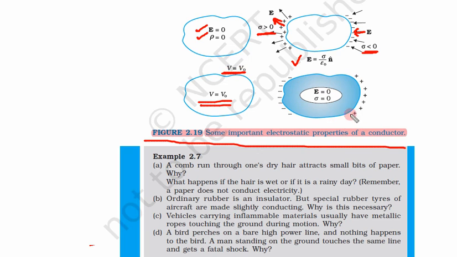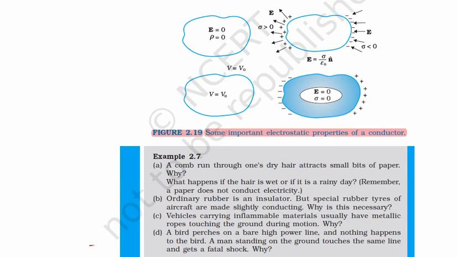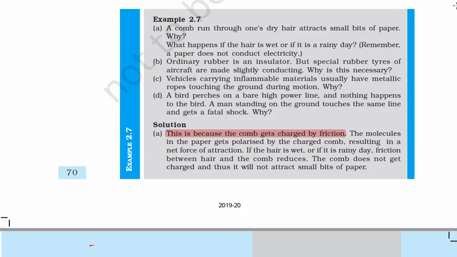And in the fourth diagram, they have shown whether there is a negative charge or a positive charge, all the charge would reside on the surface only. And if we create any cavity inside, the electric field and the charge density inside would be 0. So these are some important results for electrostatics of a conductor like metals. So let us solve these examples.